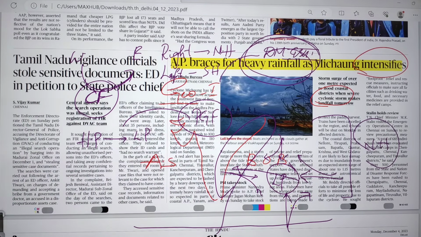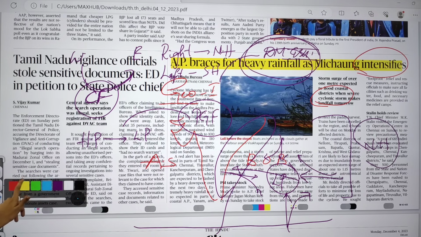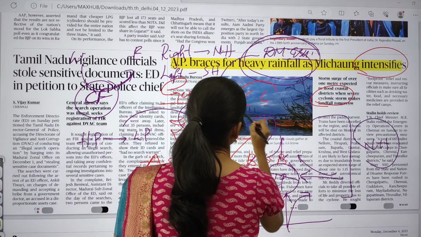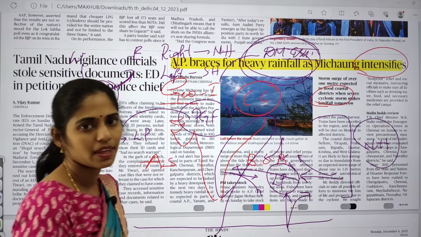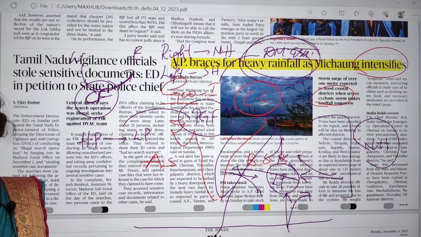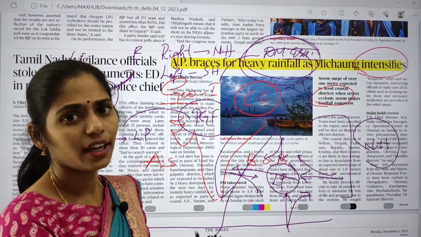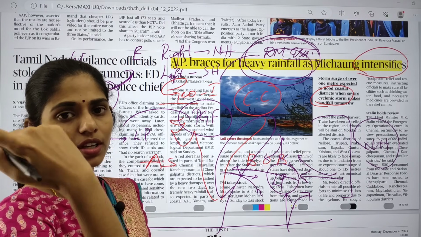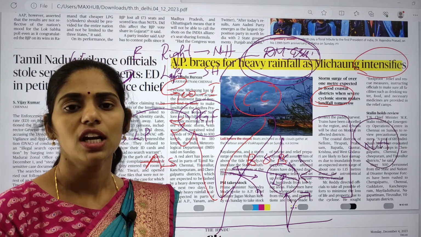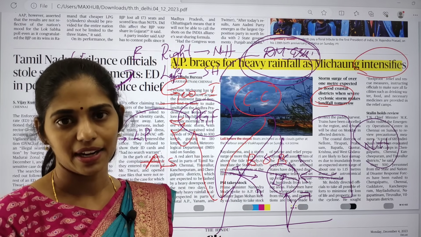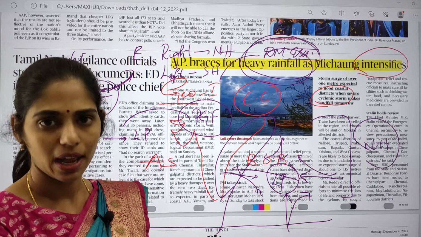Why? Because of this CC, that is climate change. Because of climate change and global warming, not only in India but across the world, you are seeing lots and lots of climate-related events happening.